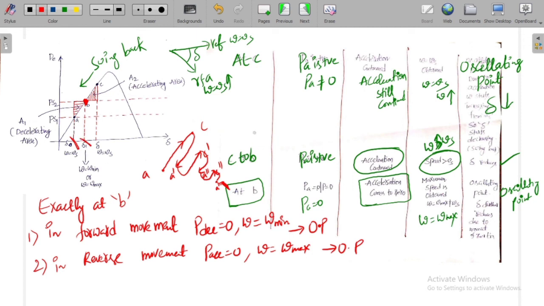In this way you have the movement of delta for sudden increase in mechanical output of synchronous motor.